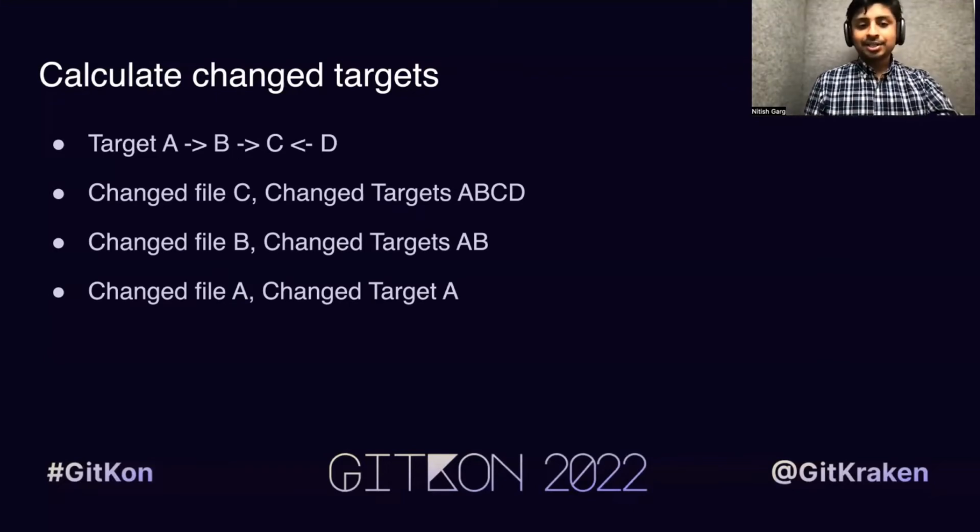So in the last case, as you can see, we didn't even test 75% of the target. Actually, in practice, this gets even more optimal. In our case, every build, every diff can potentially have 10,000 targets that we need to test on that. Essentially, that's the entire monorepo. But on average, we are only testing 400 targets on every diff. That means we are not testing 96% of the targets because of this strategy.